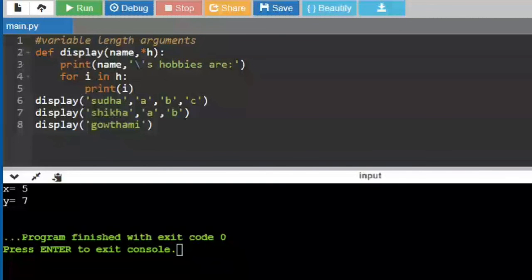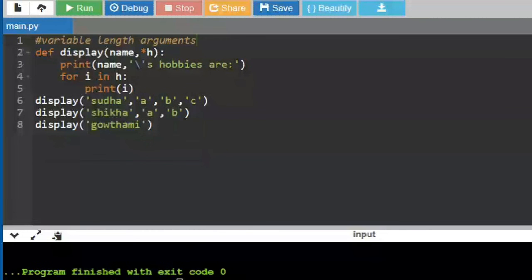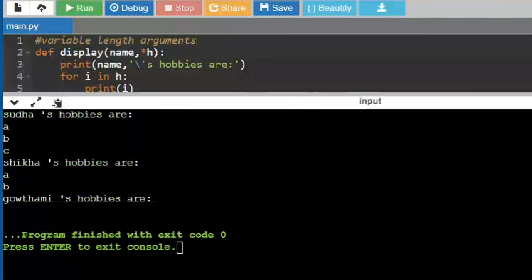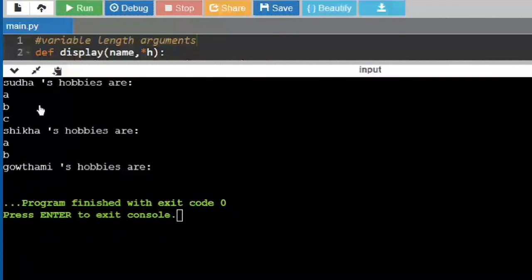You can see very clearly that it is giving me the output. Sudha's hobbies are A, B, C, Shika's hobbies are A, B, and Gautami's hobbies are nothing because I didn't give anything. It's an empty tuple. So this is how you can use variable length arguments inside your program. Is this program and the output clear to everyone? Yes, ma'am.